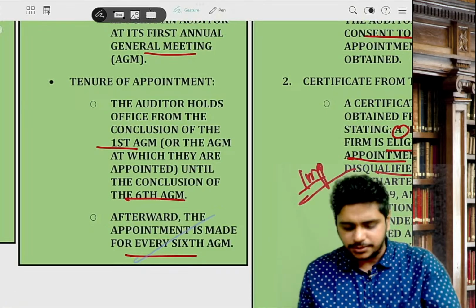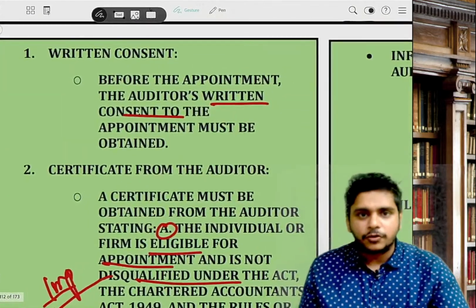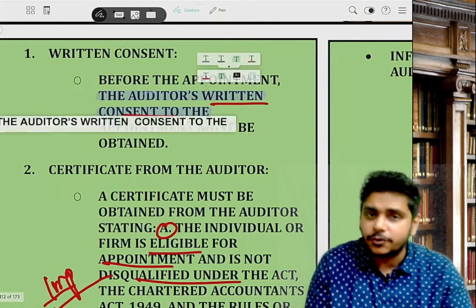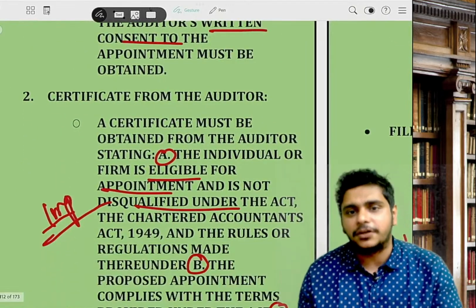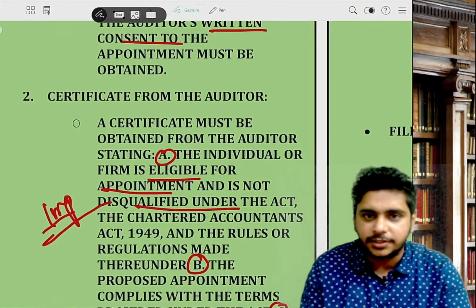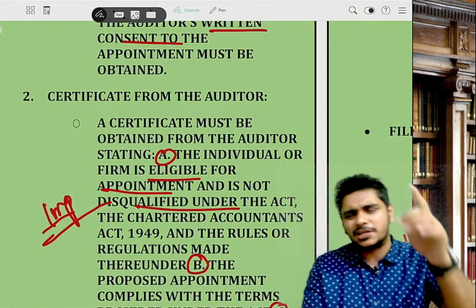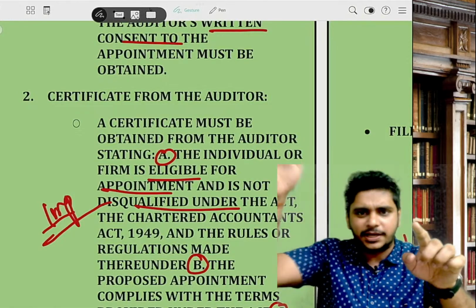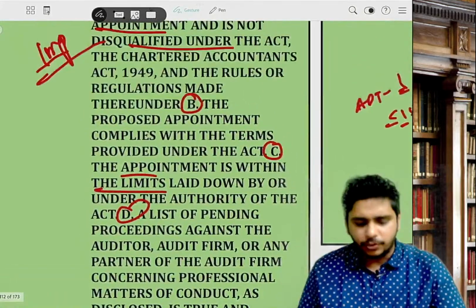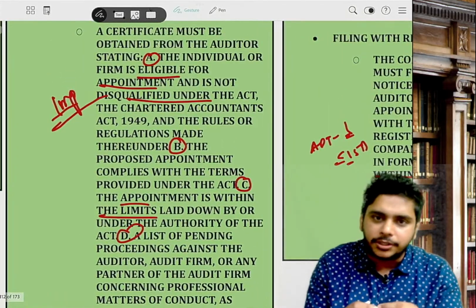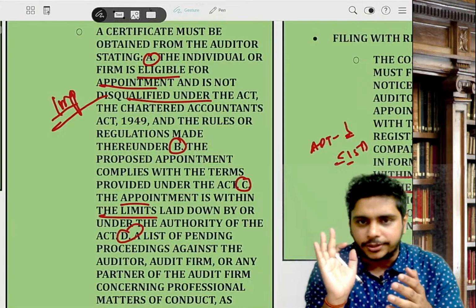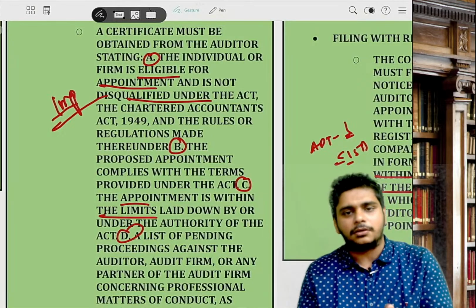That's the basic part. Then, before appointment of the auditor, you have to take a written consent from the auditor. Now, we take a certificate from the auditor. We have given a reference in the notes, question number 22 or 23, towards the end, contents of certificate from the auditor. When you appoint a statutory auditor or a cost auditor, the auditor has to give some declaration.